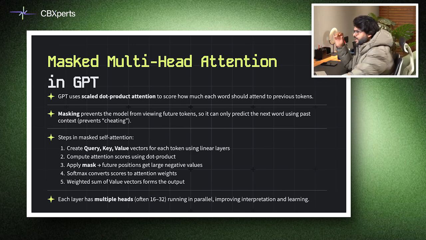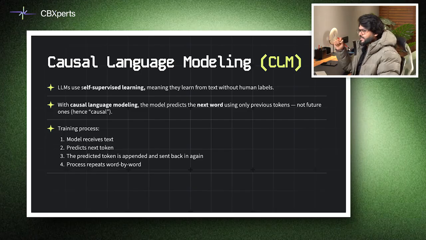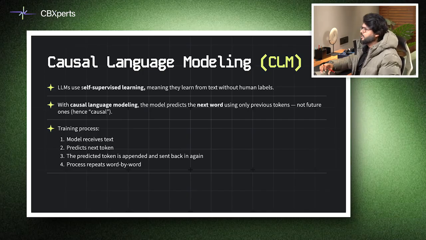And this basically brings us to something called causal language modeling. Large language models learn from vast text data without human labels. Self-supervised learning is important. And this is causal language modeling: it trains the model to predict the next word using only previous tokens. The training loop is simple. The model receives text, predicts the next token, appends it to the context, and repeats. Over billions of iterations, the model learns grammar, facts, and reasoning. For example, given "Sachin Tendulkar is a legendary Indian", the model learns to predict "cricketer". This autoregressive training forms the basis of most generative models which are available today.